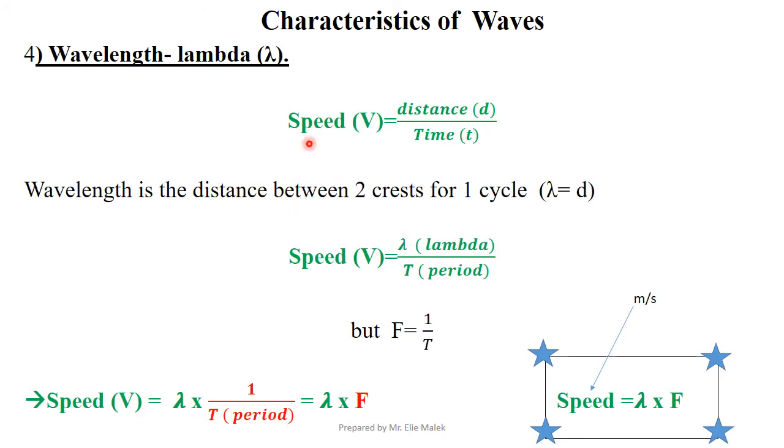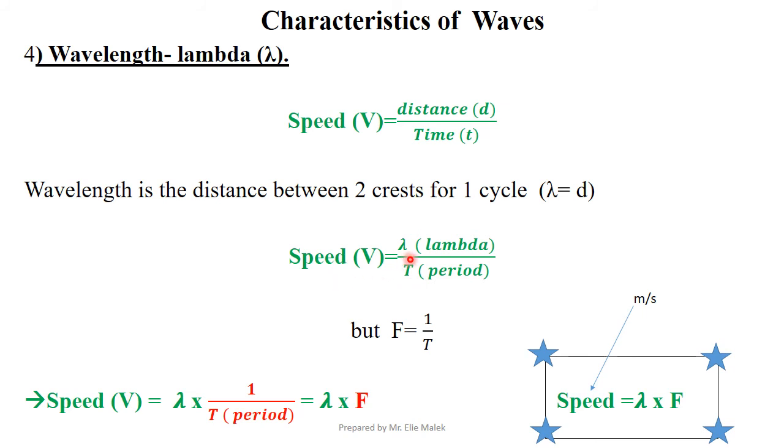So given the formula, speed equals distance over time. In the case of a wave, the distance between two crests for one cycle is lambda, right? So instead of distance, I can write lambda, which is the wavelength, and instead of time, the time for one cycle is the period. Please review the definition of the period. Period is the time taken for one cycle.